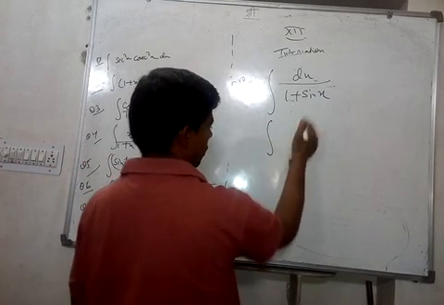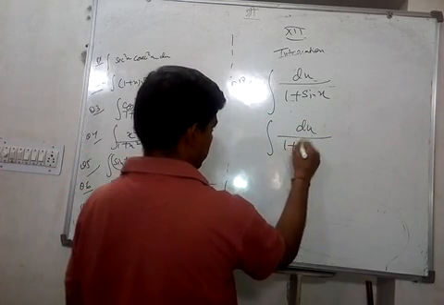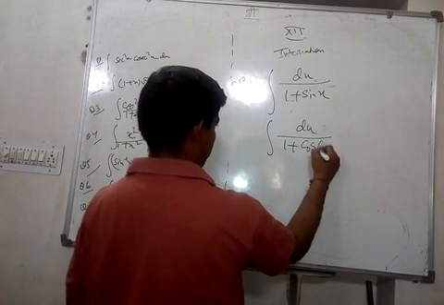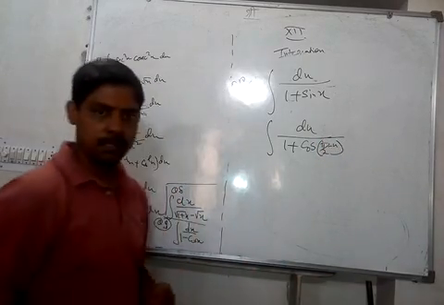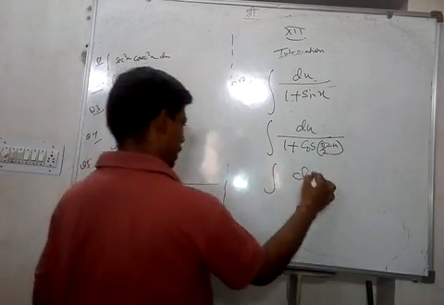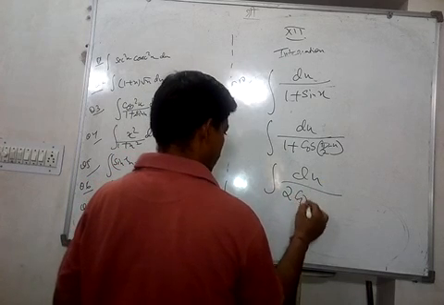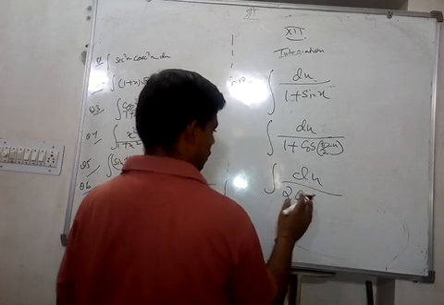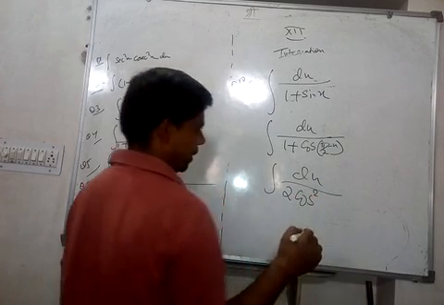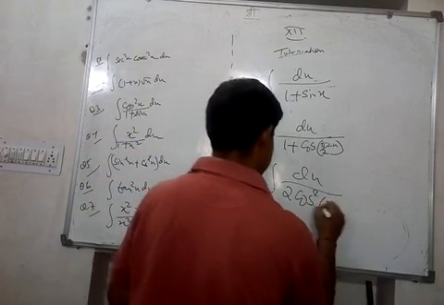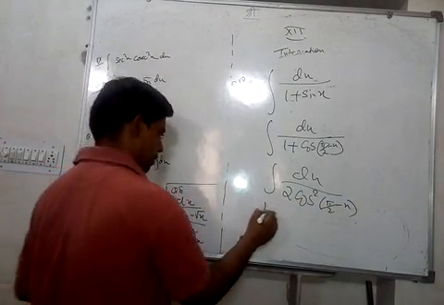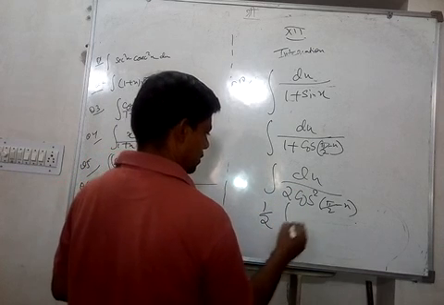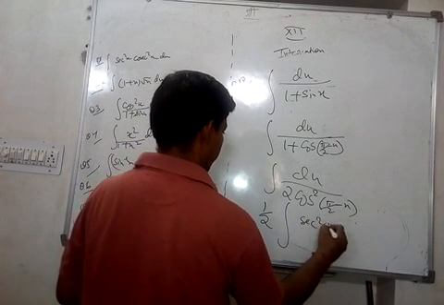If I can write this 1 plus sin x as 1 plus cos of pi by 2 minus x, now 1 plus cos can be written using a good identity as 2 cos square. This can be taken in the numerator, so this will become half dx sec square of pi by 2 minus x.